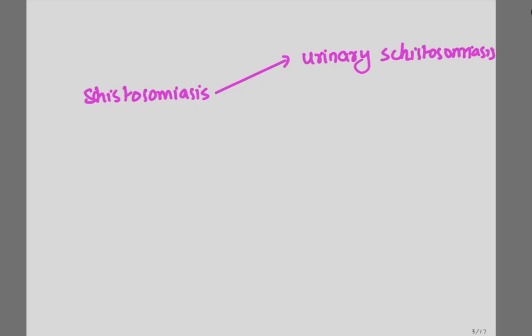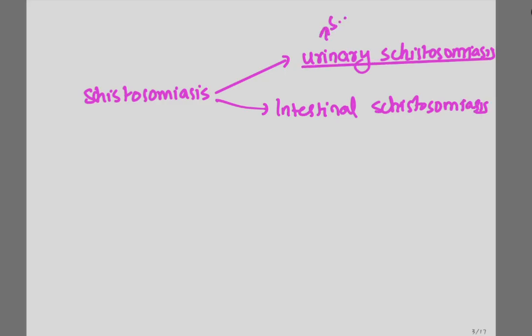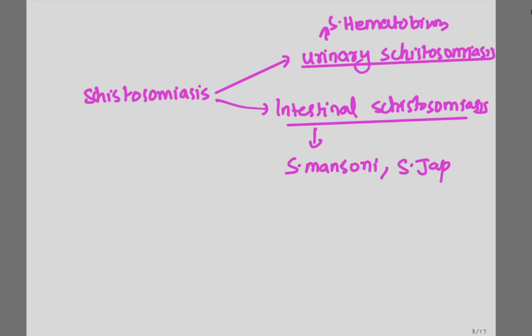And schistosomiasis is the disease caused by schistosomes, and these can be urinary schistosomiasis and intestinal schistosomiasis. The urinary schistosomiasis is caused by Schistosoma hematobium, and the intestinal schistosomiasis is caused by Schistosoma mansoni and Schistosoma japonicum. You have to remember this.